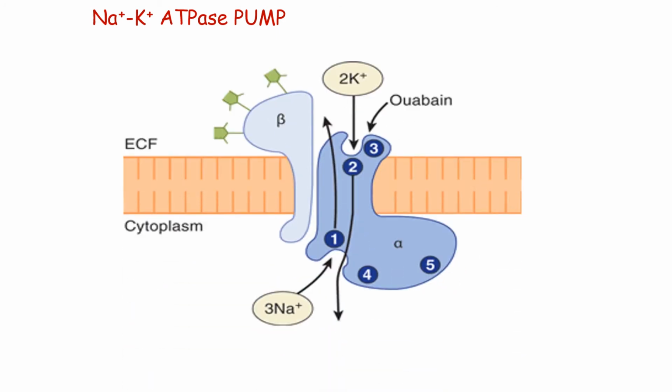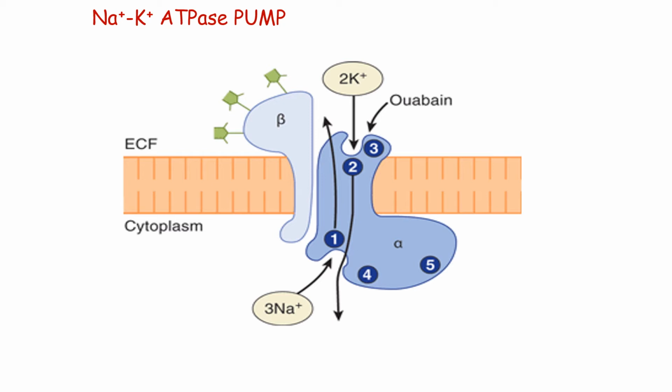The sodium potassium ATPase pump is an integral protein. The activity resides mainly in the alpha subunit, as we can see here. It has these binding sites. Site number 1 is for binding of 3 sodium ions, which are then excluded outside the cell. Site number 2 is for potassium, which is brought into the cell. Then we have a site for the binding of ouabain, on the extracellular fluid side.